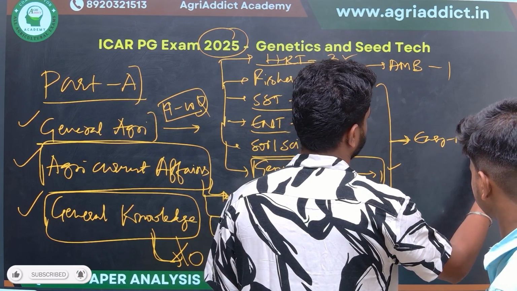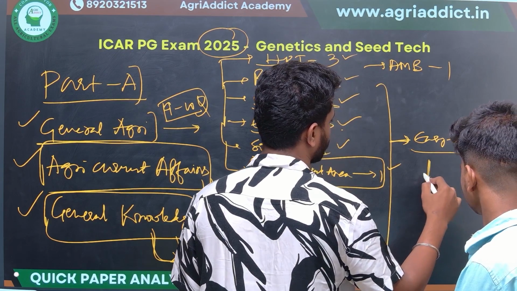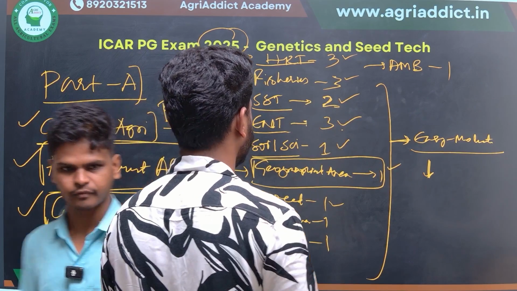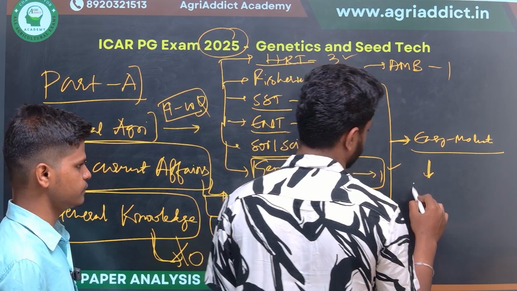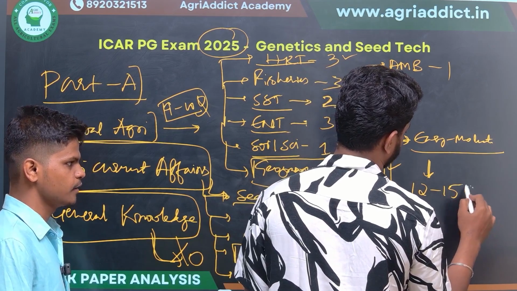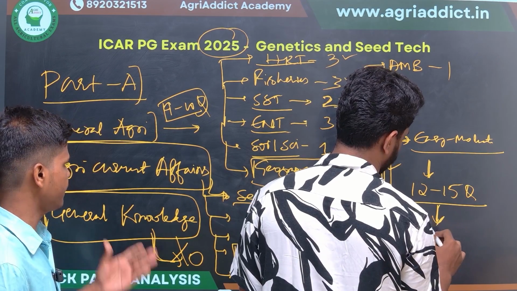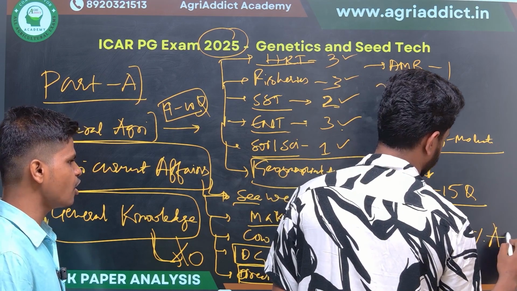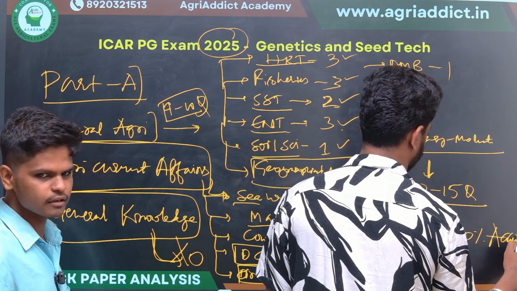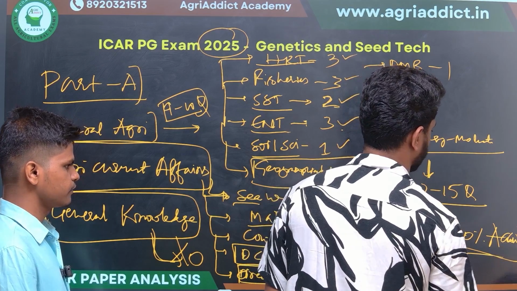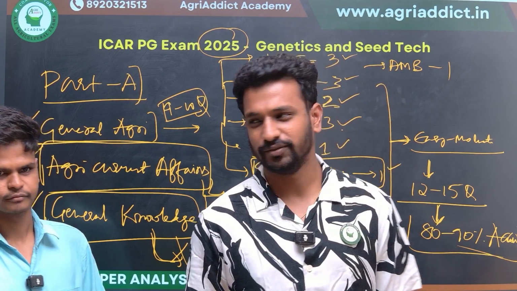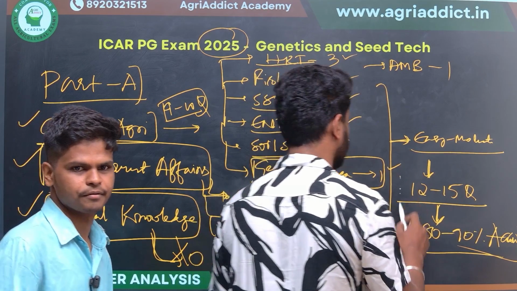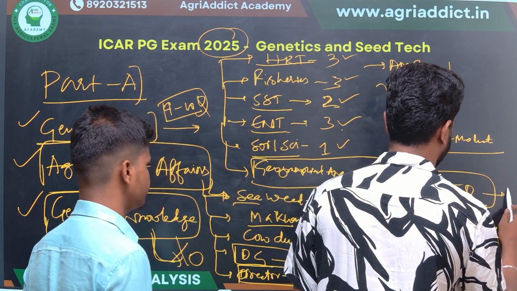Fine. So according to you, students attended 12 to 15 questions with 80 to 90% accuracy, because this year there were questions from the fisheries part. Most of the agriculture students do not focus on fisheries. That was a little difficult for the students. Okay, so that's why you feel it was 80 to 90% accuracy, and on average most students attended 12 to 15 questions.